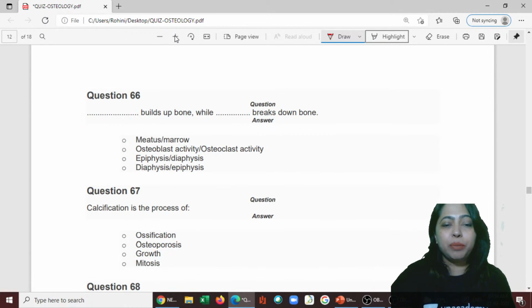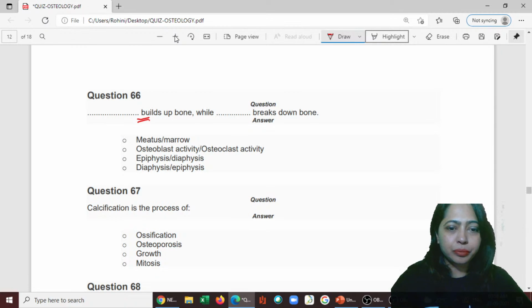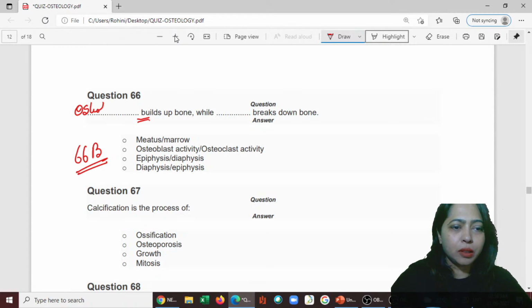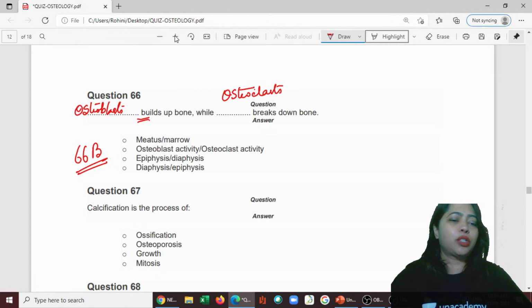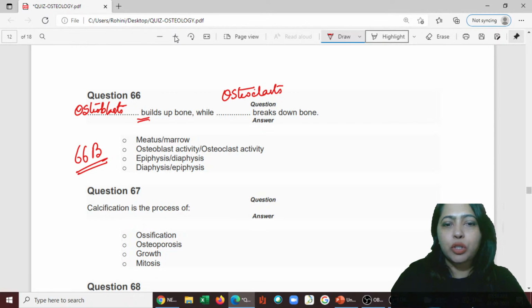66. What builds up the bone, while what breaks the bone? Osteoblast, osteoclast. Your answer is B. So 66 B, osteoblast and osteoclast. Okay, so next one. Actually, osteocytes are the older osteoblasts. Osteoclasts will not give rise to osteocytes. Osteoblasts will finally become osteocytes, or even they become the bone lining cells.